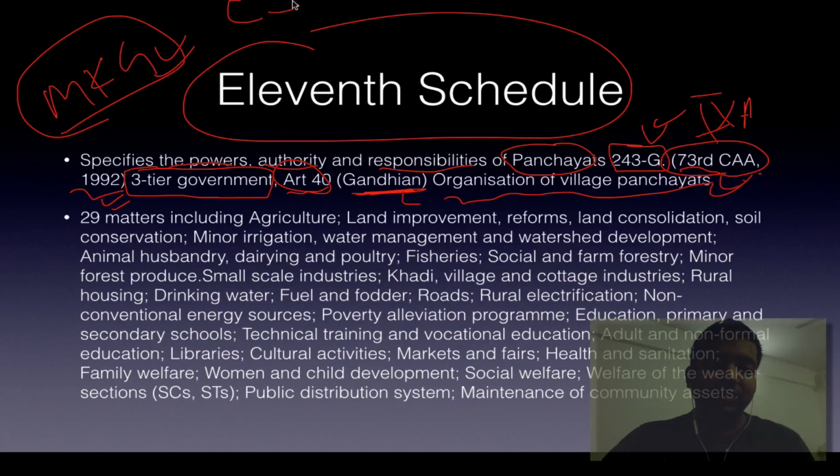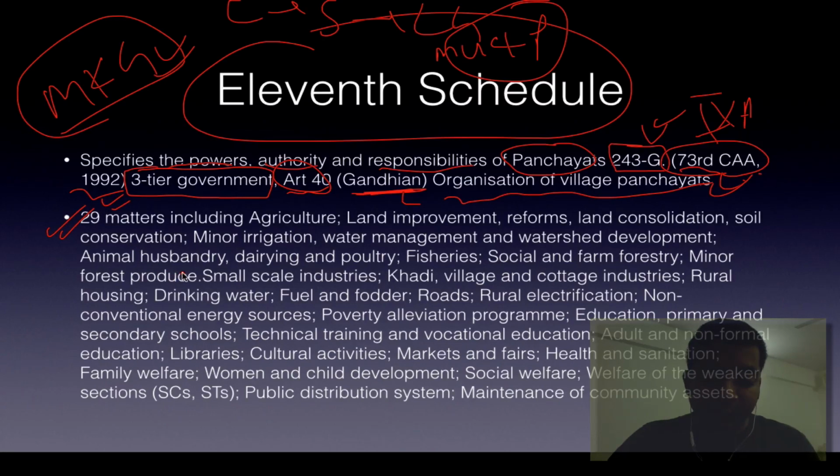Three-tier government means center, state, and local government, that is municipalities and panchayati raj. The 11th Schedule deals with 29 matters. I am mentioning all 29 matters. If you remember them, you will write a very, very good answer. So just try to remember some of them.